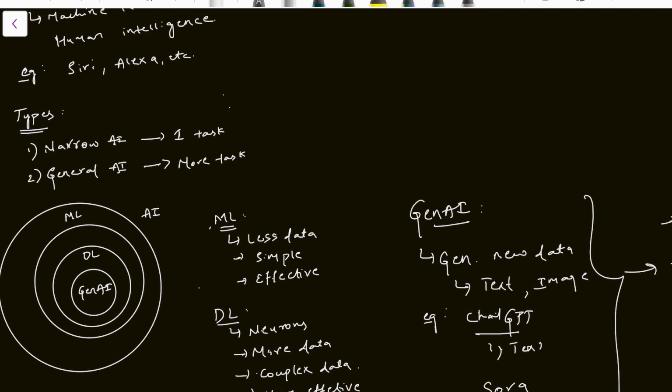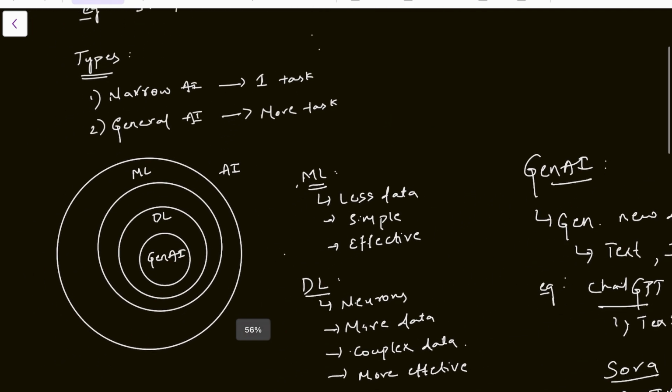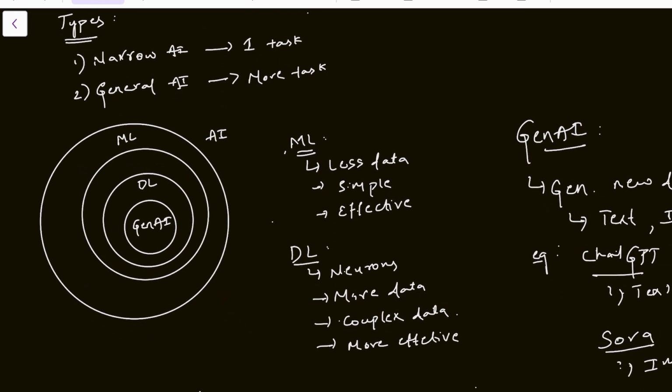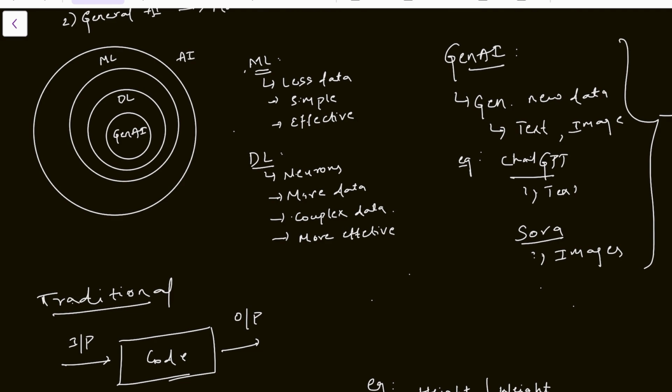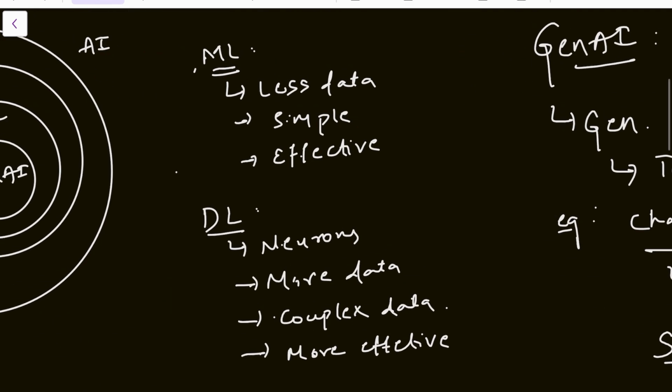So, the hierarchy of AI: ML is a subset of AI. DL is a subset of ML. Generative AI is a subset of deep learning. This is the hierarchy of artificial intelligence. ML requires less data, uses simple algorithms, and is effective for small data.